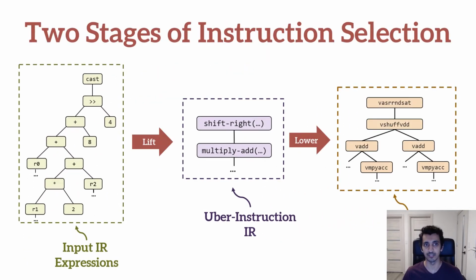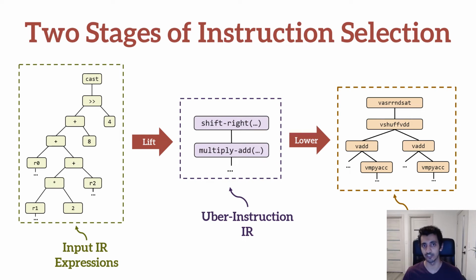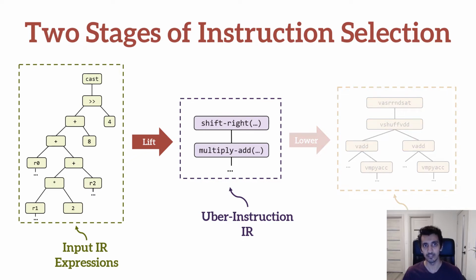This gives us a two-stage algorithm for instruction selection, where first the input expressions in the compiler's IR are lifted to the higher level Uber instruction IR. Then each Uber instruction in the lifted expression is lowered to an optimal executable instruction sequence in the target ISA to generate the final expression. The first lifting rewrite is performed using a greedy operator packing algorithm that resembles traditional instruction selection approaches such as maximal munch. The key difference being that we do not rely on predefined rules, but rather query a synthesizer at each step to determine when operators can be folded into the same tile.